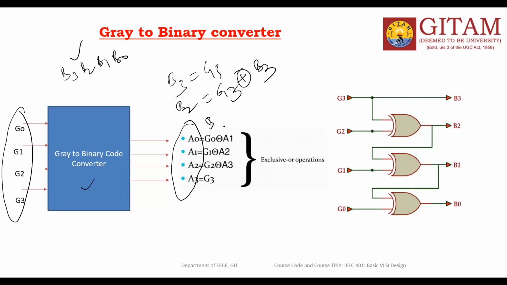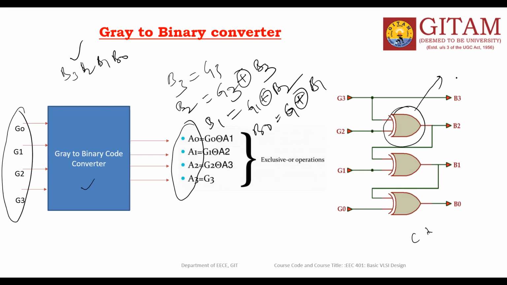B1 is equal to G1 exclusive OR with B2, and B0 is equal to G0 exclusive OR with B1. This is the circuit diagram. Here, what is this subsystem?